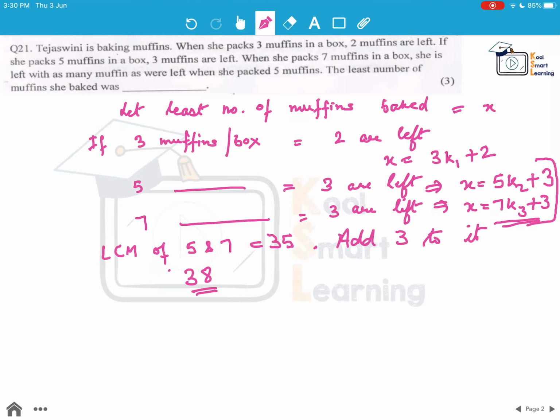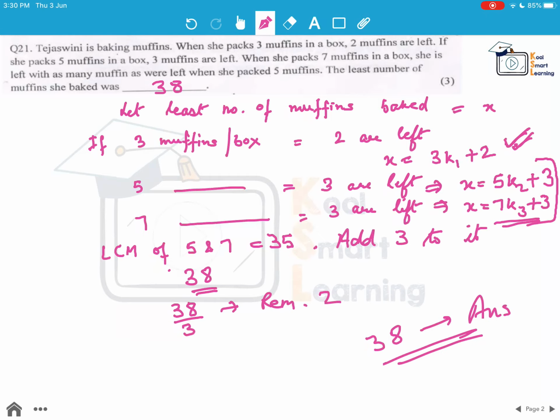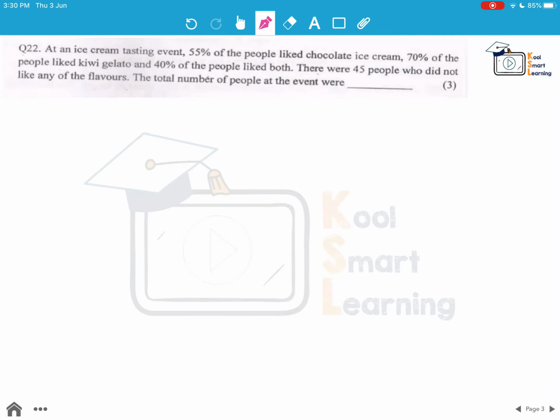So now let's see whether it complies with 3k1 plus 2 or not. If it complies, then this is the answer. Otherwise, we'll have to find the next number. If we divide 38 by 3, we get a remainder of 2. So that means it is meeting this criteria also. So the least number of muffins baked is 38. So 38 is the answer. Moving to the next question.